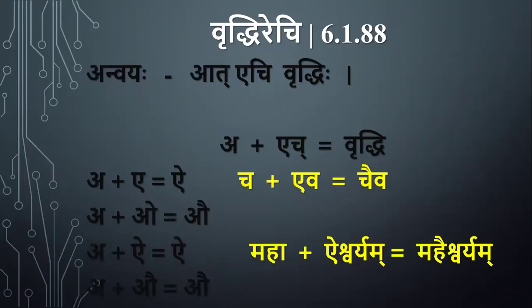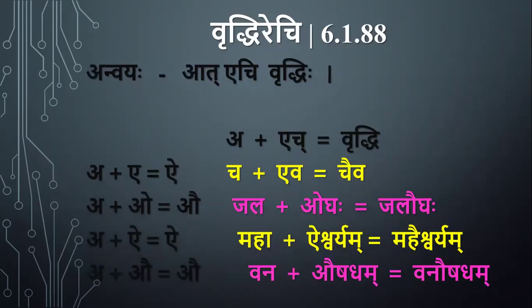Maha plus Aishwaryam, Mahaishwaryam. A plus I is equal to again I. Jala plus Ogaha is equal to Jalaugaha. A plus O is equal to Au. Vana plus Aushadham, Vanaushadham. A plus Au is equal to Au.